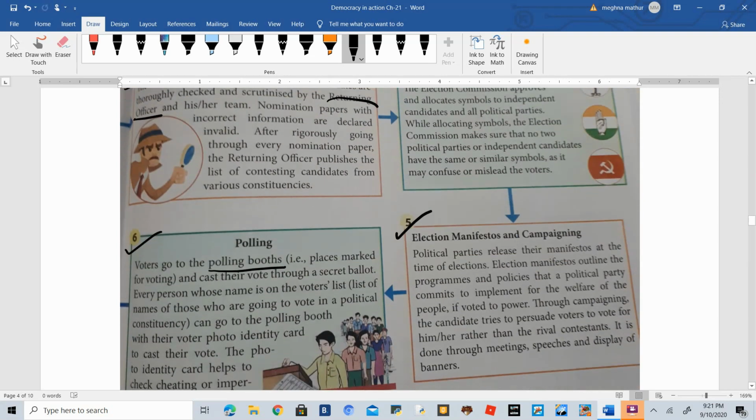Then the fifth step is election manifesto and campaigning. Now, what is a manifesto? A manifesto is a paper or document released by every political party, and in the election manifesto all the programs and policies of the political party are stated, which they commit to implement if they become the ruling party.